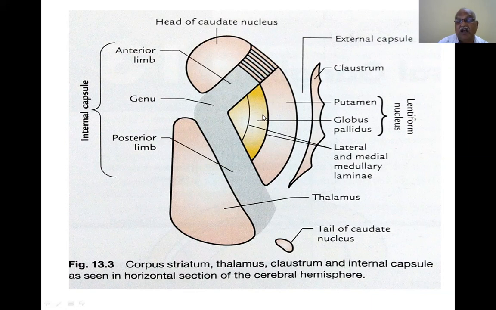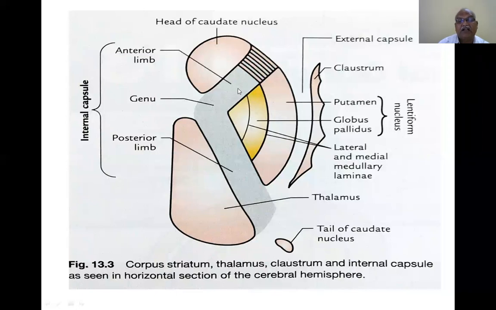This is the body, and this is divided into two by the lateral medullary lamina into globus pallidus and putamen. This is the medial medullary lamina. It divides the globus pallidus into two laminae, one the lateral part and the other the medial part.